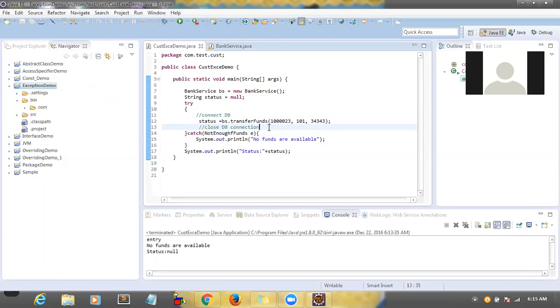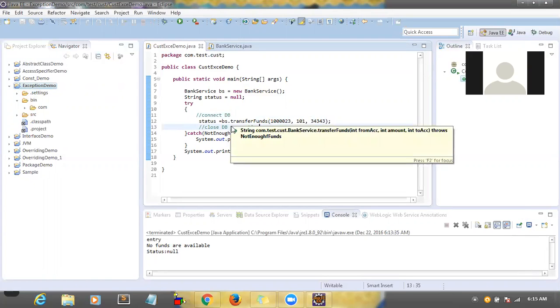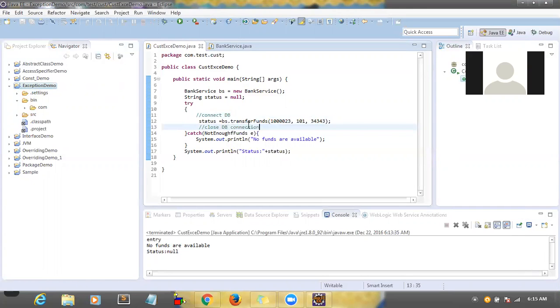Okay. Now you see here, you connect to the database and you transfer the funds, and finally you have to close the connection, correct? Say for instance, some exception came here while you are trying to transfer.